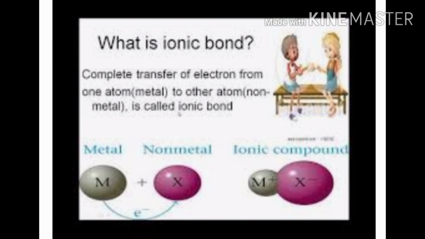During this process, they come together to form an ionic bond and therefore the compound formed is called an ionic compound.